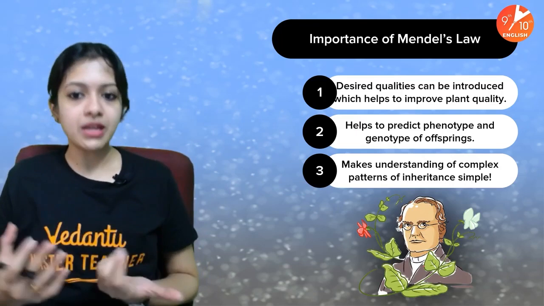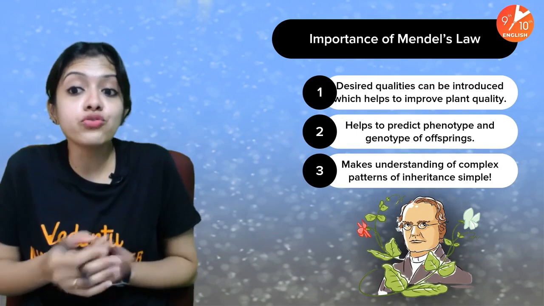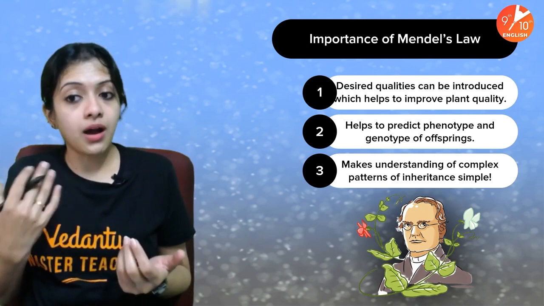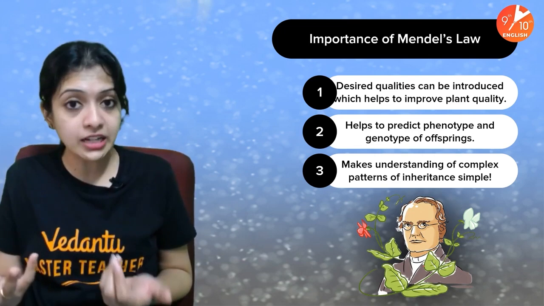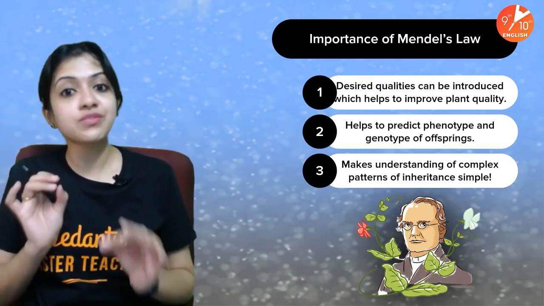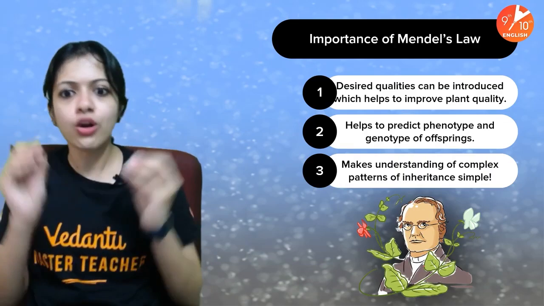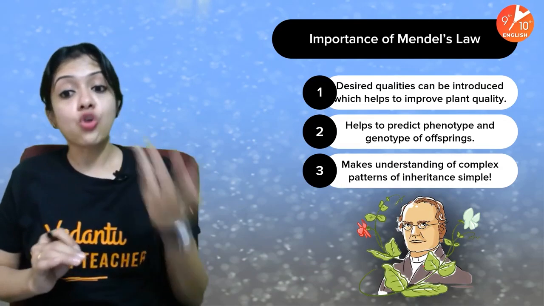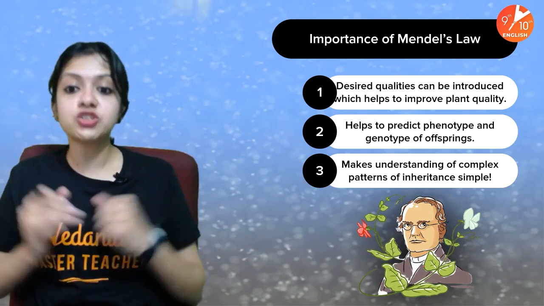Desired qualities can be introduced, which helps to improve plant quality, of course. Botanists, passionate agriculturists and gardeners would find it very useful. All these basic laws, knowledge of them really helps. It also helps to predict the phenotype and genotype of offspring.